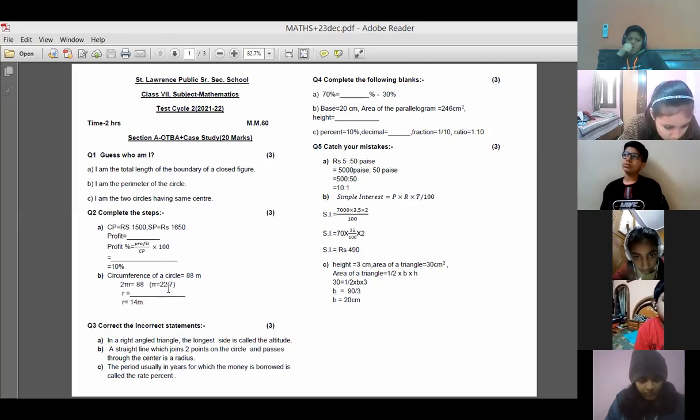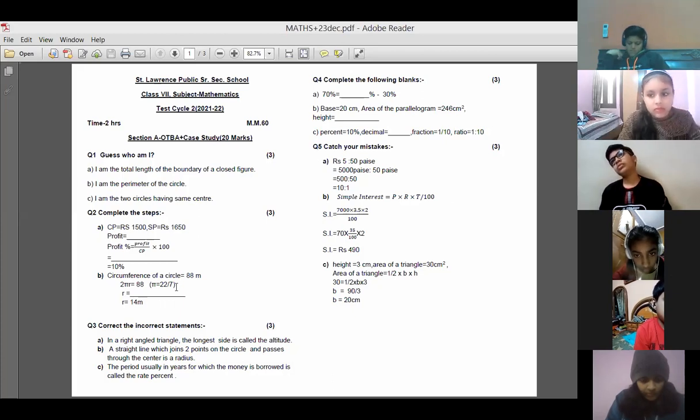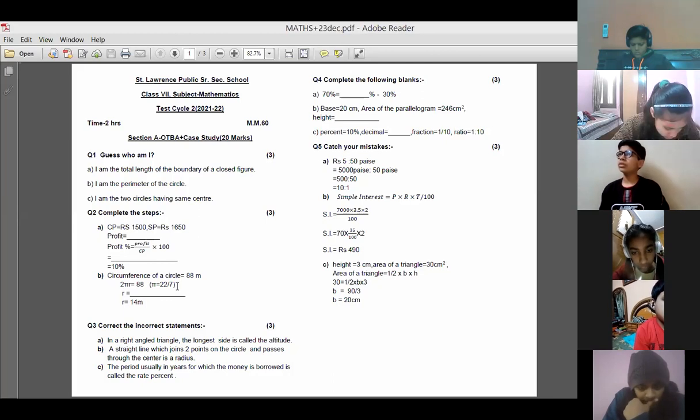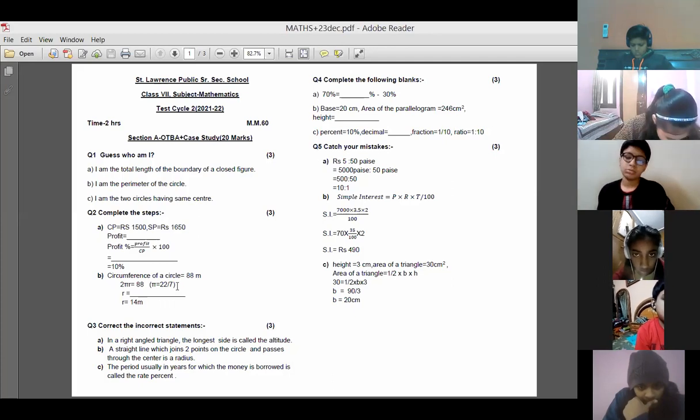You have to transpose also the value over here because it's written radius is equal to. Two into 22/7 into 88. No, Kavya, not right. 88 into 7, 2 into 22. That's right, Vedika. Vedika is correct here.